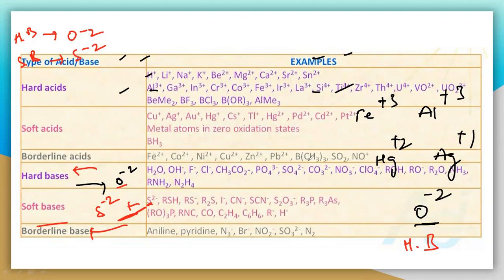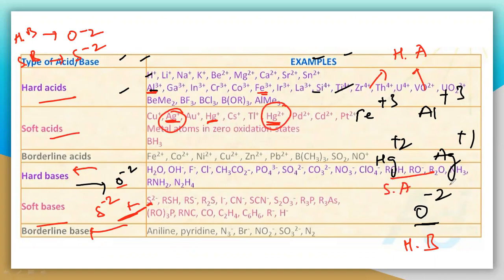Now let us talk about the acids, the metals like Fe plus 3 and Al plus 3. Fe plus 3 is present in the hard acids, and aluminum plus 3 is also present in the hard acids. That means Fe plus 3 and Al plus 3 are hard acids. And Hg plus 2 and Ag plus 1 are soft acids. That means these two are soft acids.